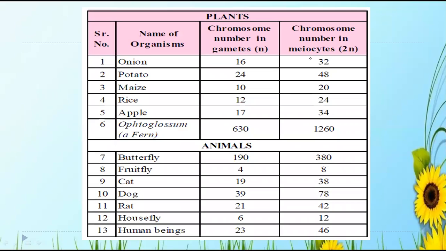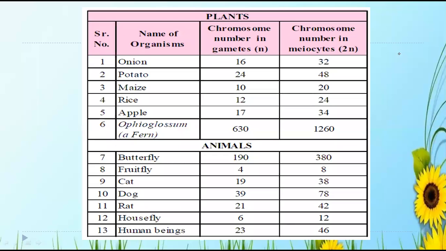In onion, it is haploid 16, diploid 32. Because it is just one set of chromosomes, whereas in diploid it is two sets of chromosomes. You can see the major difference there between one set and two sets of chromosomes. Yes or no? It is there in the textbook.